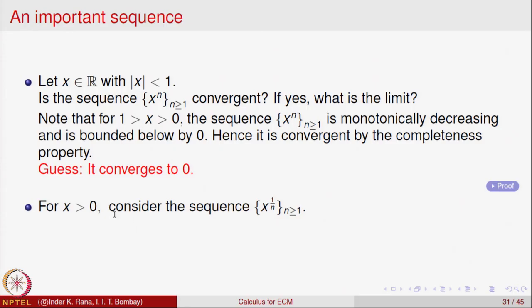For x greater than 1, here is another one. For x non-negative, if you take the nth root of x, that is x to the power 1 over n, like square root, cube root, there is an nth root possible for real numbers. If you take this sequence, then intuitively, as the denominator n is going to infinity, 1 over n is going to 0. So, intuitively this limit should go to x to the power 0, that is 1. That is not a proof, that is only a way of guessing that this limit exists and is equal to 1, and it can be proved rigorously.